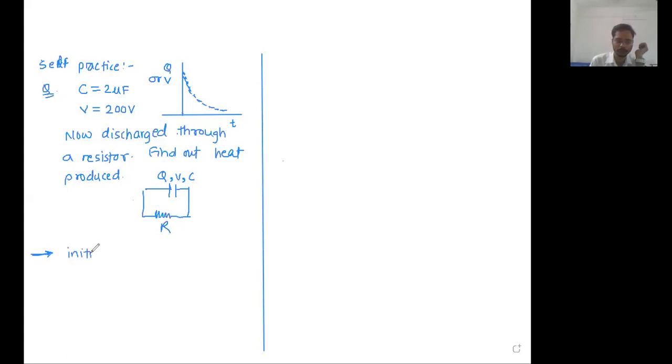Initial energy: what is energy stored on the capacitor? There are three formulae: 1 half CV square, Q square upon 2C, and half QV.